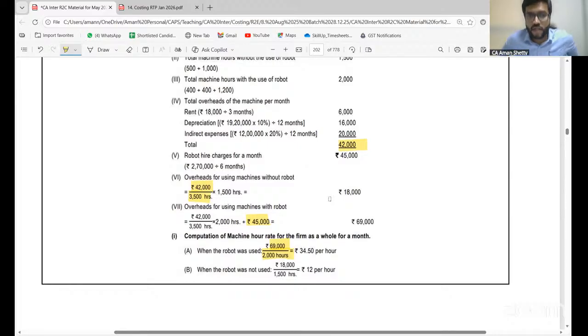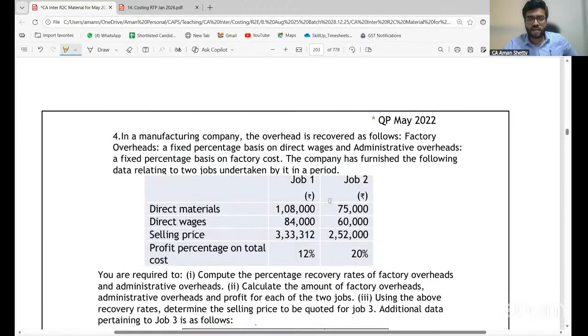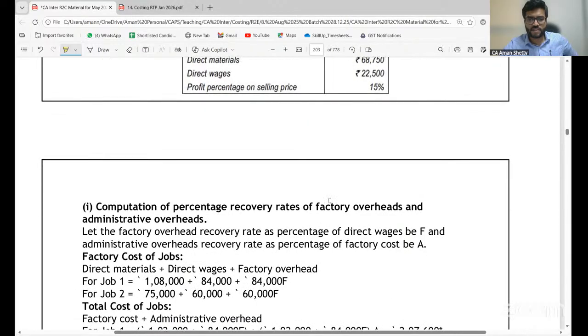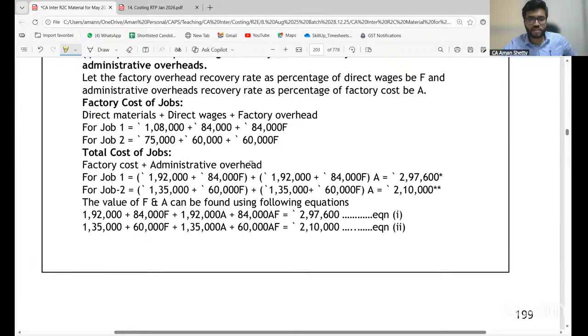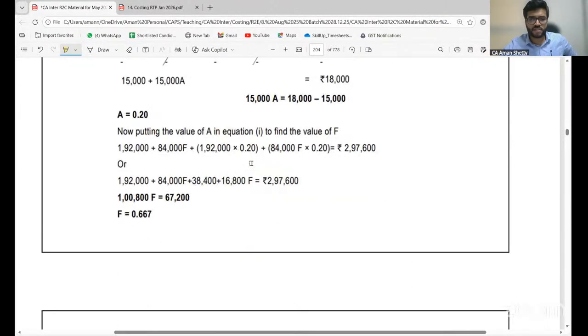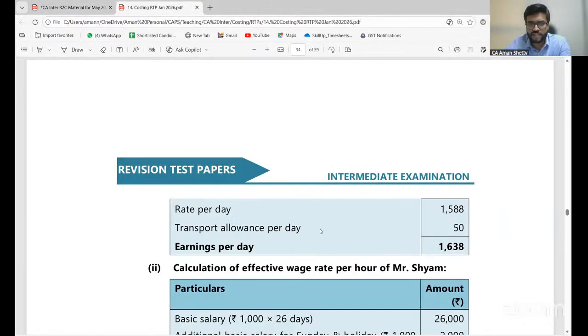This is that important adjustment you should remember. Are you able to recall now? Yes, this problem again has been asked a couple of times in the exam. Okay, this is based on cost sheet. Based on cost sheet. Clear? Yes. So these are the different types of problems we get in overheads.